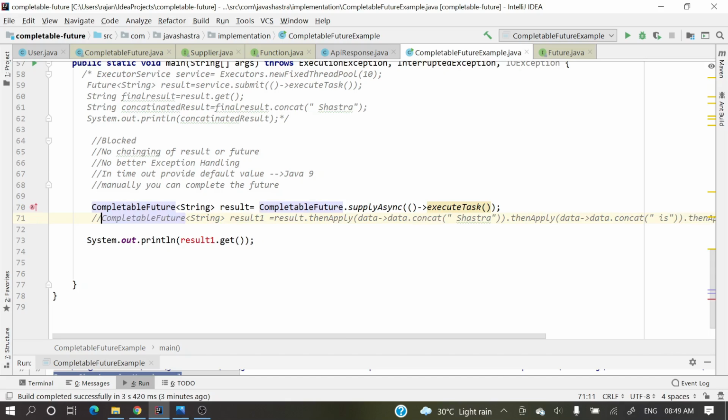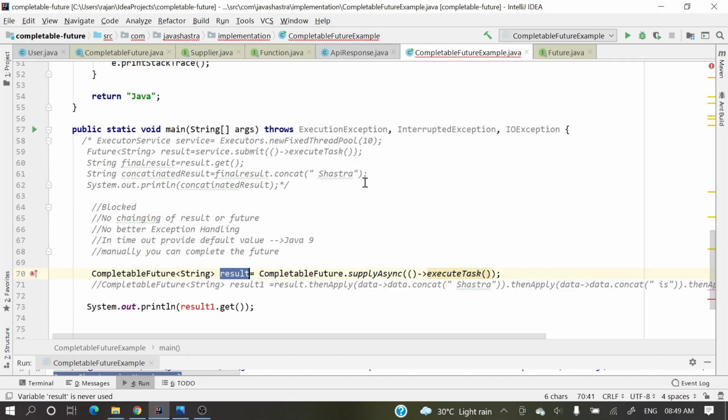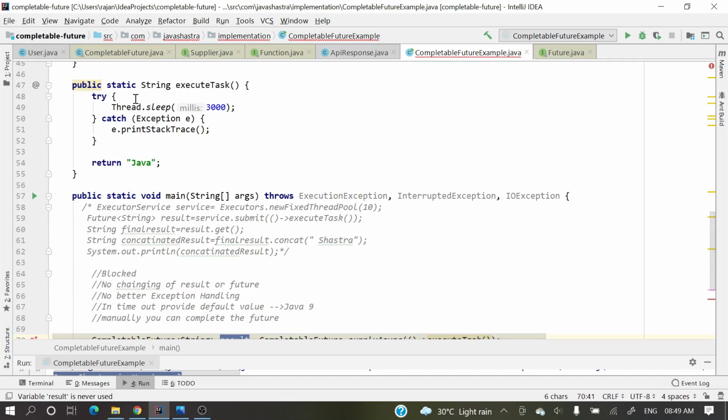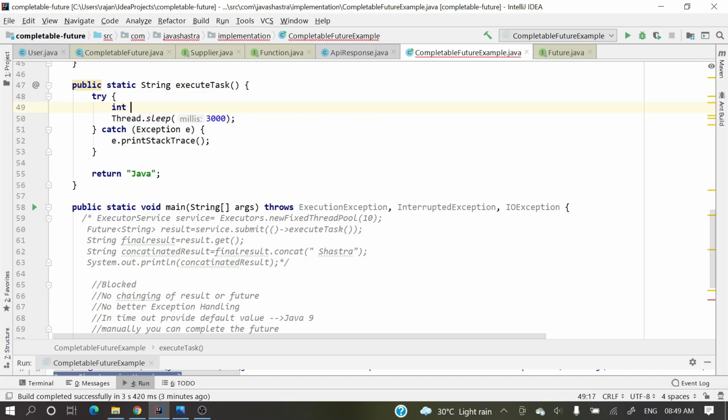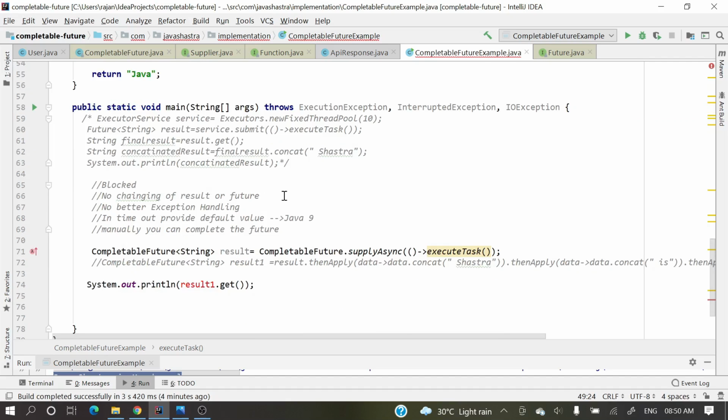Let me comment this one out, and in this result, let's see. Let me provide something here: int a equal to 10 divided by 0. So here we'll get an arithmetic exception, divided by zero. That exception we will get. So how will we handle that exception? One way I am explaining over here.